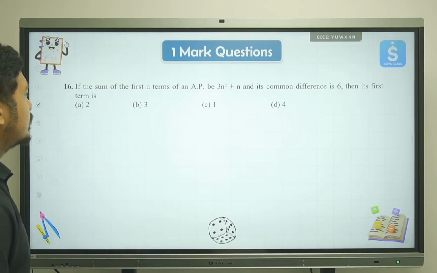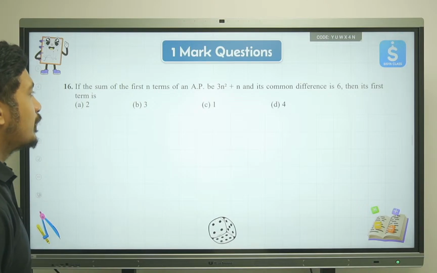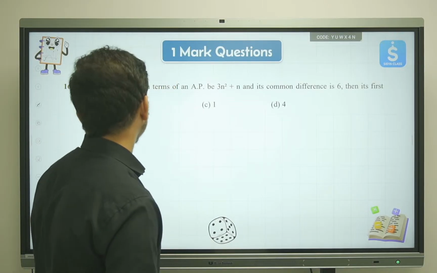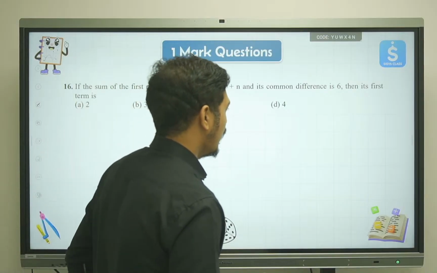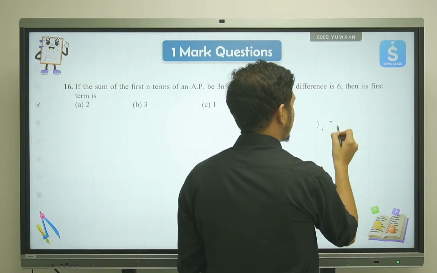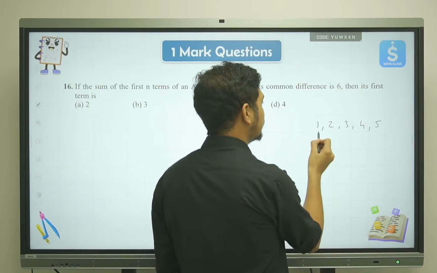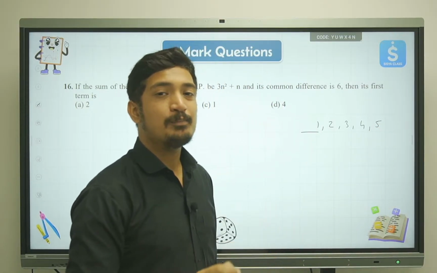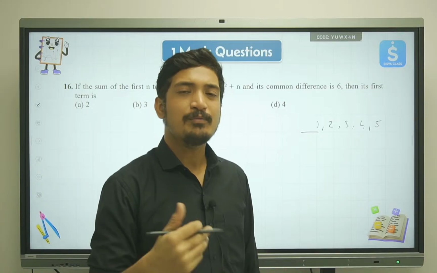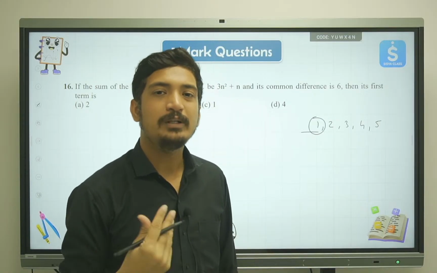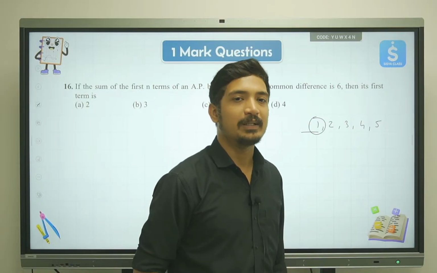If the sum of the first n terms of an AP is 3n square plus n, and its common difference is 6, then its first term is? Let's say we have a series of numbers like this. If I take the sum of the first term, sum of first means only the first, because we're not adding it with anything.